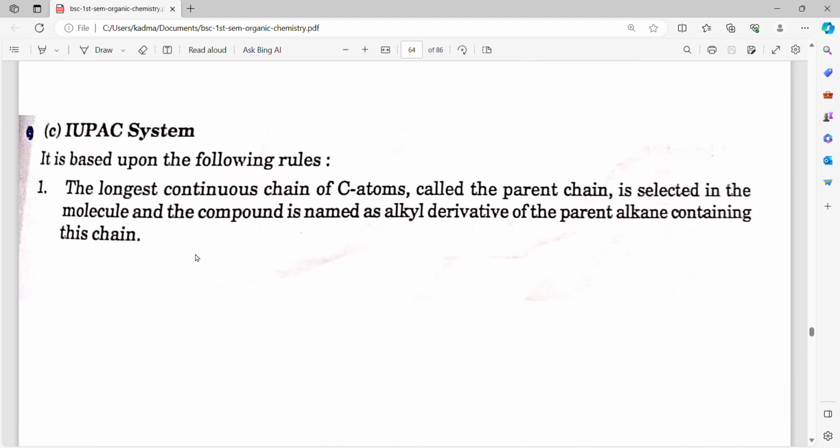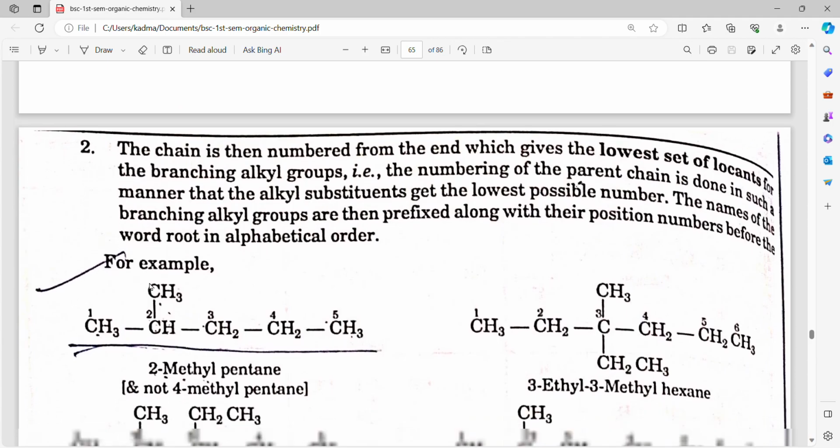Second is IUPAC. Third is the IUPAC system. It is based upon the following rules. The longest continuous chain of carbon atoms, called the parent chain, is selected in the molecule, and the compound is named as an alkyl derivative of the parent alkane containing this chain.